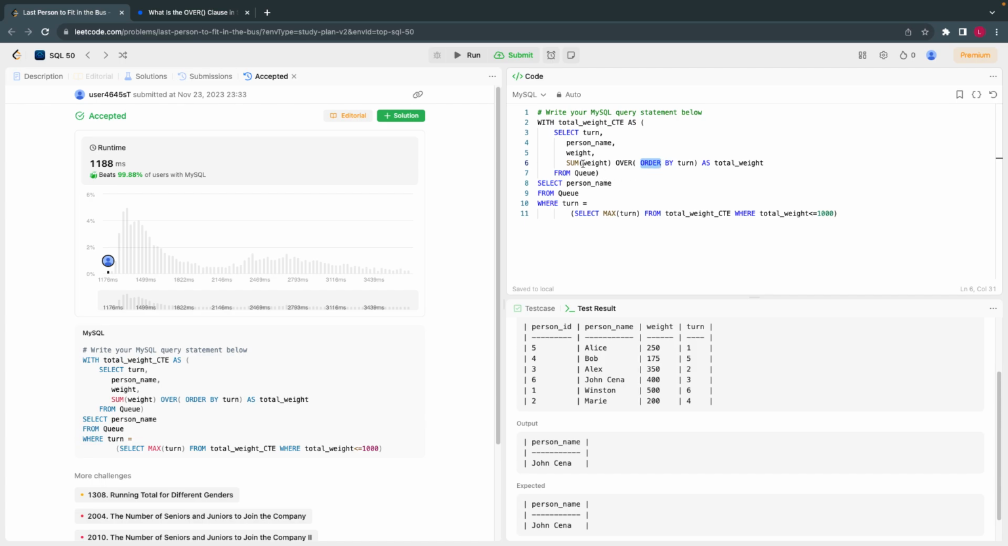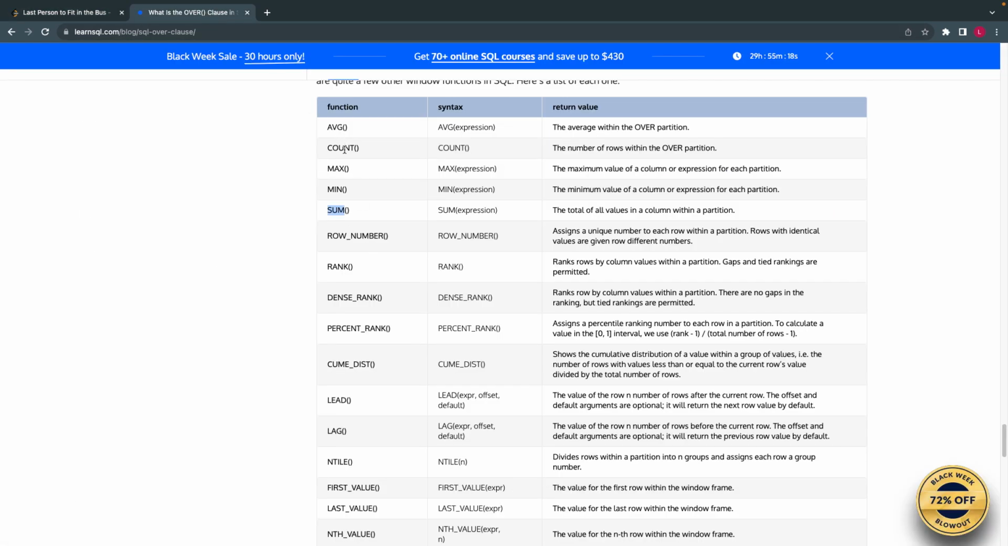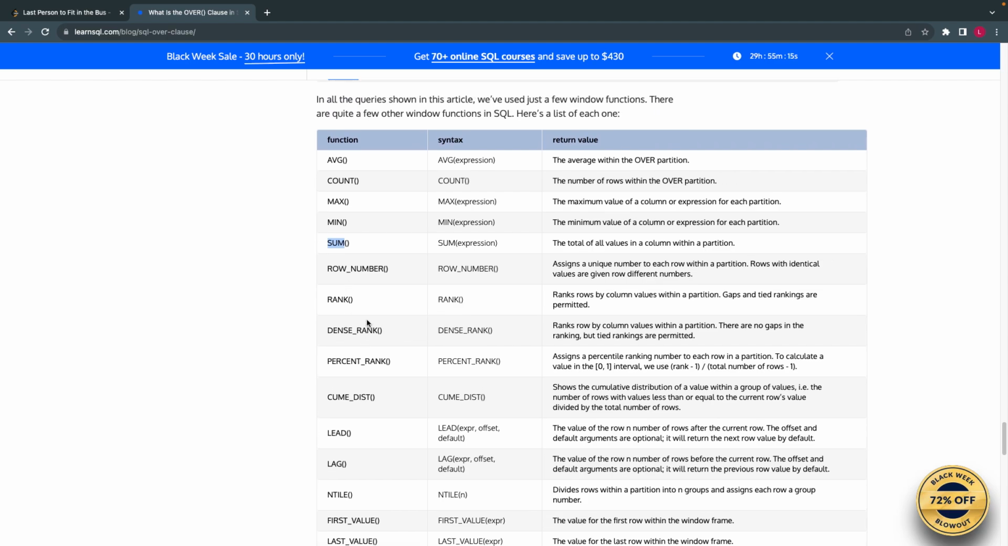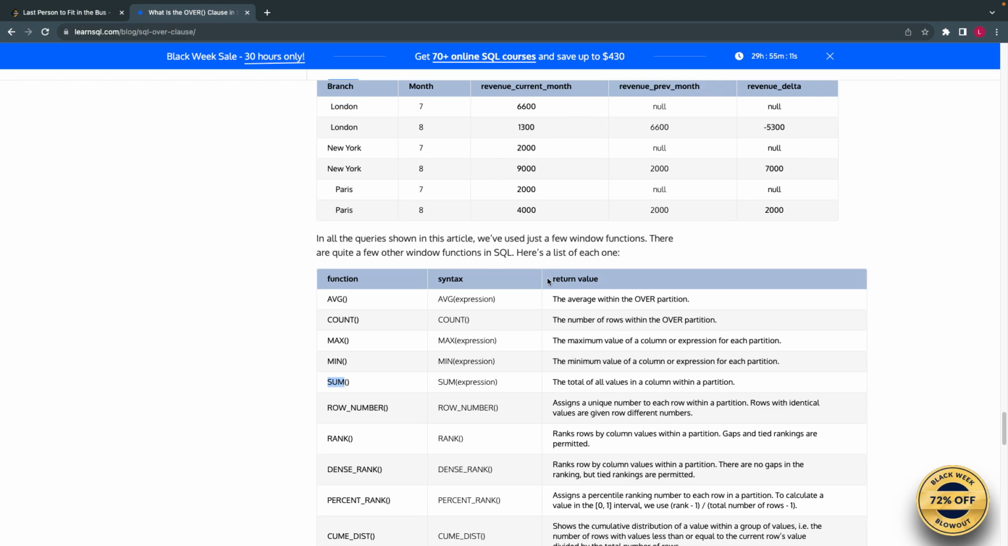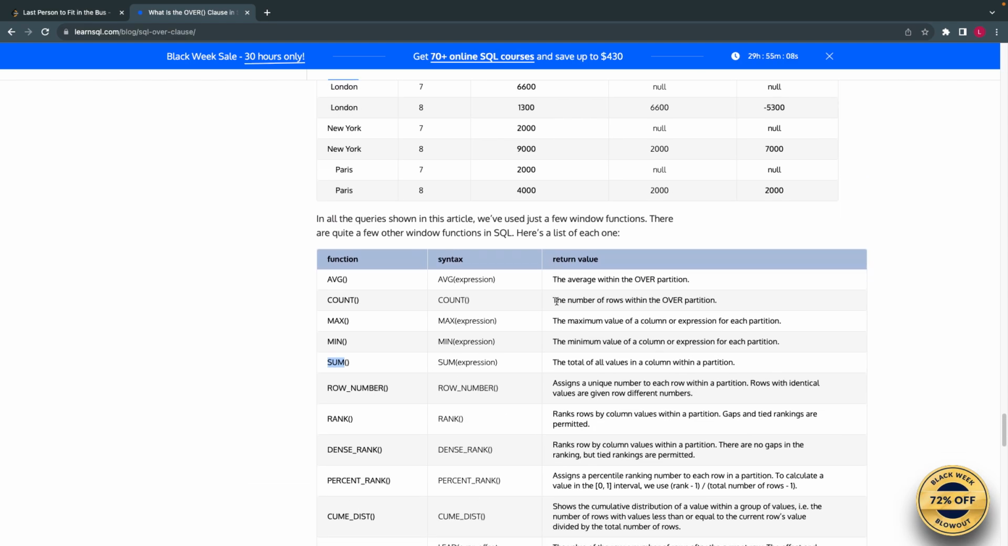I can also use average. There are many functions: average, count, max, min, rank, so on and so forth, lead, lag. There are many window functions. It's mostly ignored because it looks complex, and people ignore it and start to use regular group by. Instead, you can start using this. Again, it will not solve all the problems, but there are many ways you can use the over clause or the window functions instead of group by.